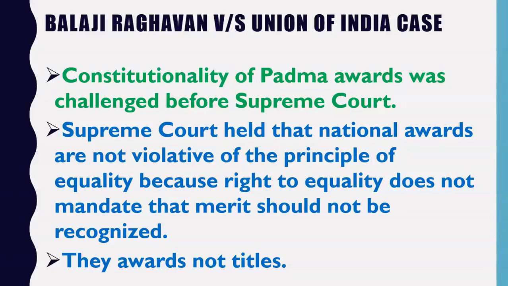Now friends, what happened in the Balaji Raghavan versus Union of India case? In that case, the constitutionality of Padma awards was challenged before the Supreme Court. The petitioner was saying that these Padma awards are unconstitutional. Why? Because in Article 18 it is written that the government does not have the power to give any kind of title to any person. And the government is distributing Bharat Ratna, Padma Bhushan, Padma Vibhushan, Padma Shri to the people of India. So it was saying that the Padma awards or national awards are unconstitutional. They are violating Article 18 of the Indian Constitution.